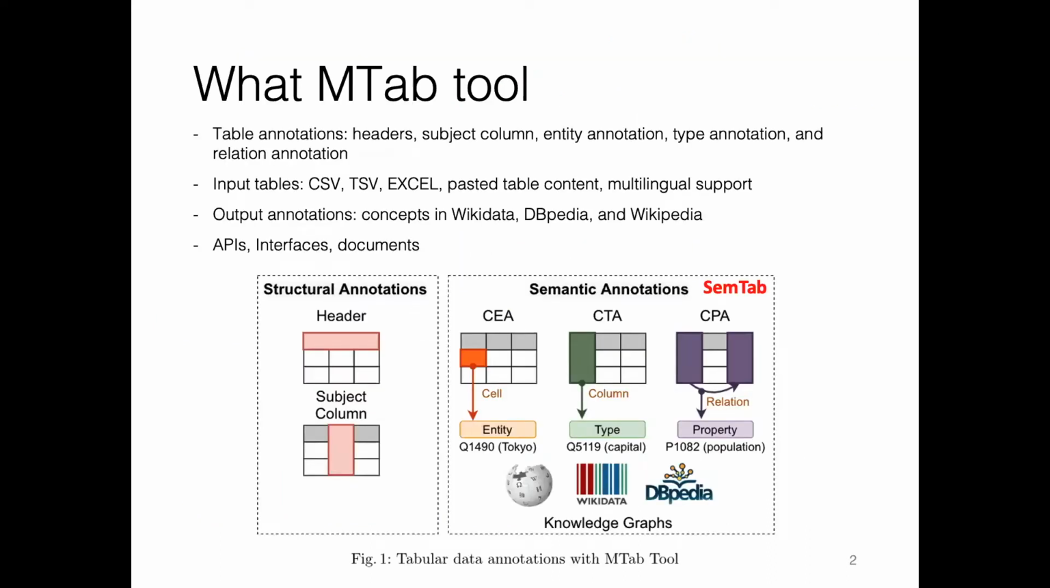MTab is a tabular data annotation tool. You can get many useful pieces of information about table structures, like the location of table headers and subject columns, or how to interpret table data with semantic annotation using knowledge graphs, like cell annotation with entities, column annotation with types, and column pair annotation with properties. Semantic annotation is also the SemTab challenge tasks.